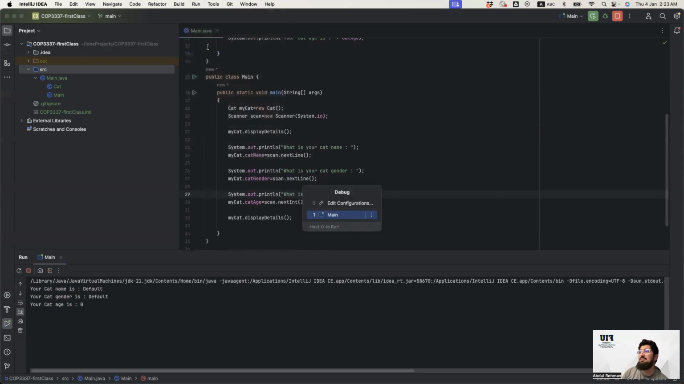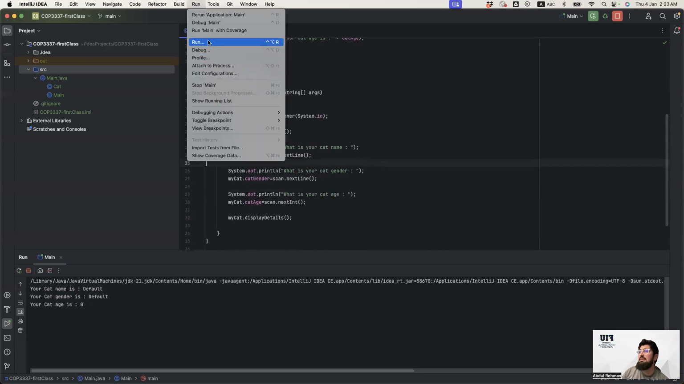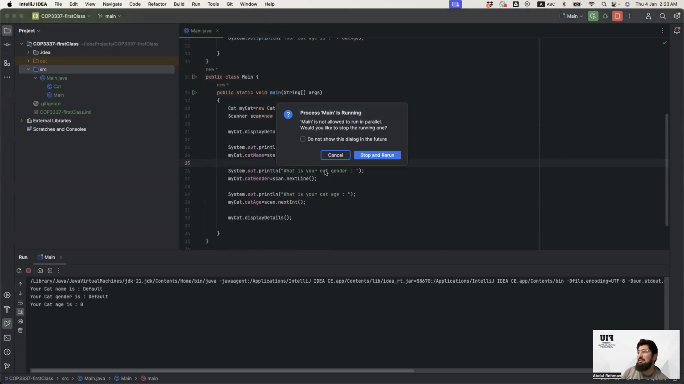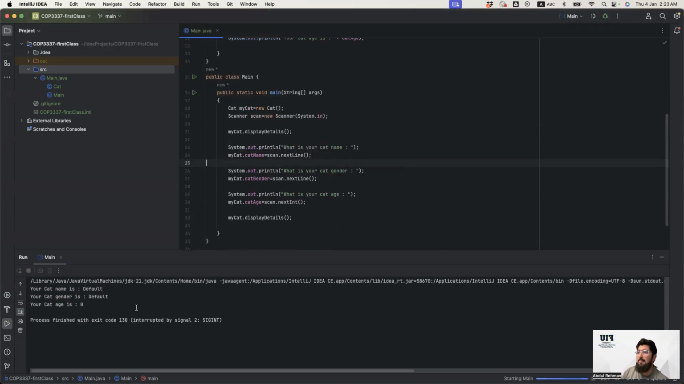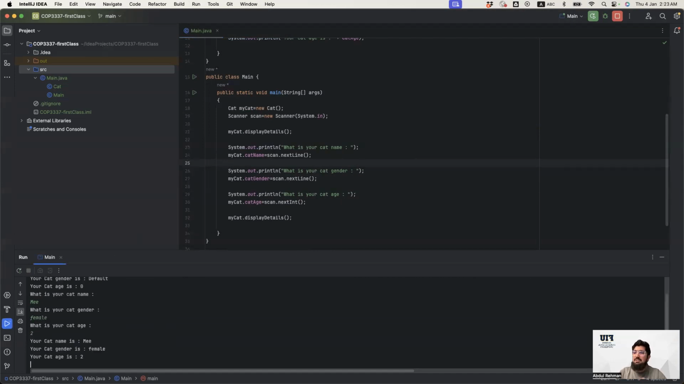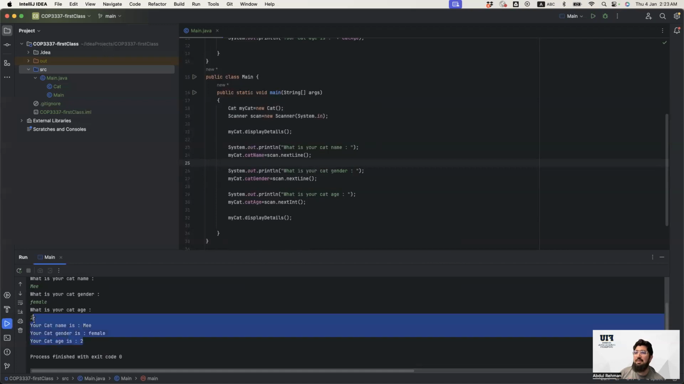Okay, stop and run again. So what is your kid's name? My kid's name is Me. And what is her gender? Definitely she is a female. And what is her age? It is 2. So now you're going to see that the same thing happens here.